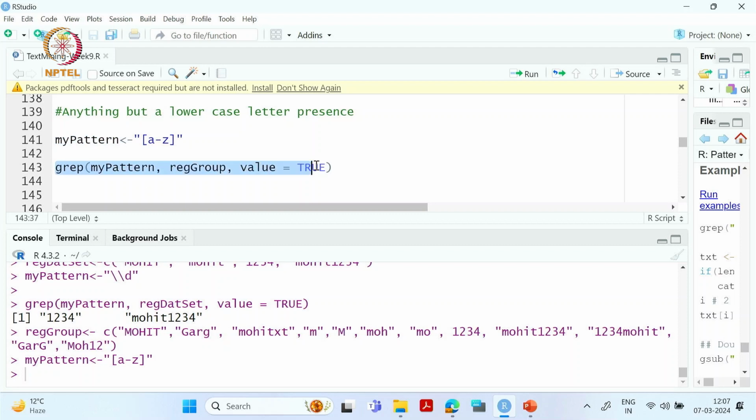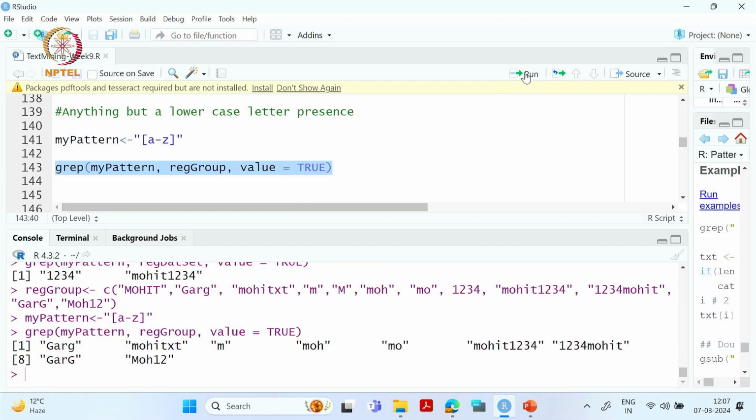Now if I call this function, what exactly is it extracting? If you see here, it has this word also. All the words where there is a presence of lowercase, it has matched only those words.